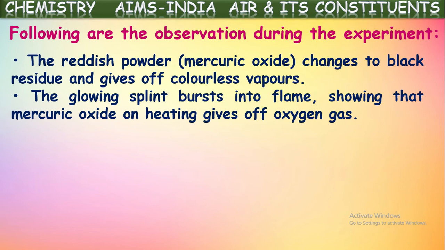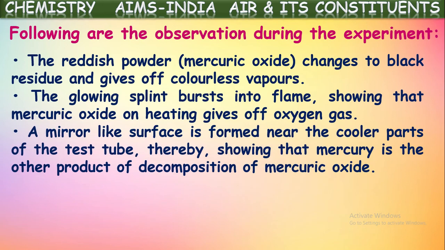Colorless oxygen gas is produced. Okay, to test this oxygen gas, what we have done, we kept a glowing splint near the mouth of the test tube. It burst into flame immediately, showing that mercury oxide on heating gives oxygen gas. We know this oxygen gas supports combustion. That is why the splint burst into flame. A mirror-like surface is formed near the cooler parts of the test tube, thereby showing that mercury is the other product of decomposition of mercury oxide.